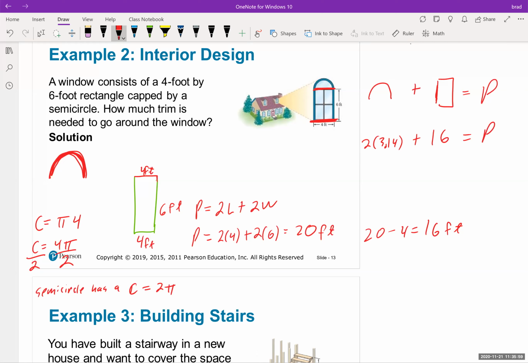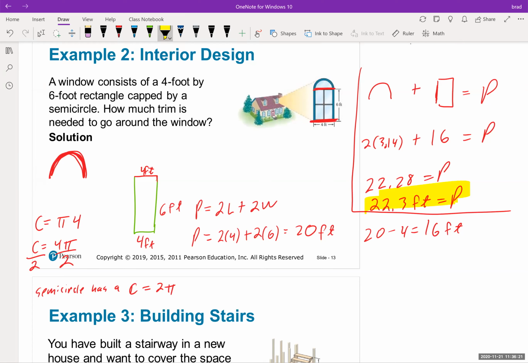Okay, so now let's see what we get. That'd be 6.28 plus 16, so that'd be 22.28 equals P. And we could round this off to 22.3 feet equals the perimeter. And that's what we could call our perimeter for this particular problem. I'm going to do 20 minus 4 is equal to 16 feet. That is the erasing part that I did right there. Okay, so we get 22.3 feet.